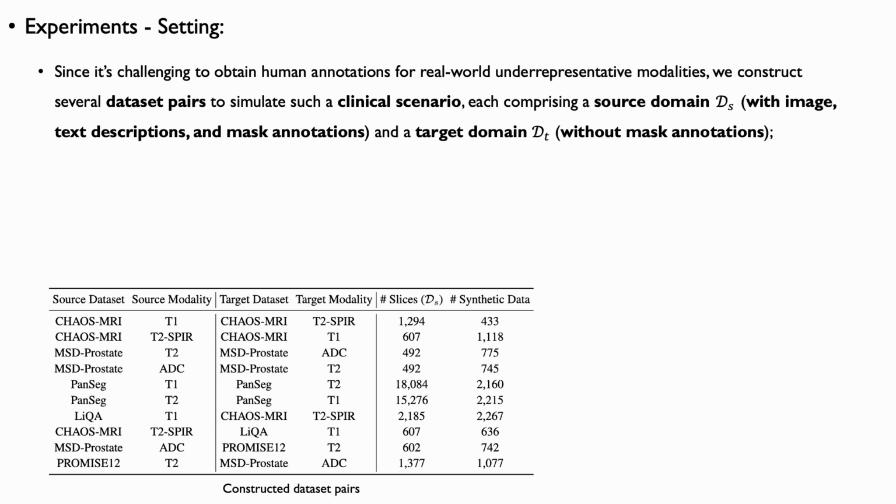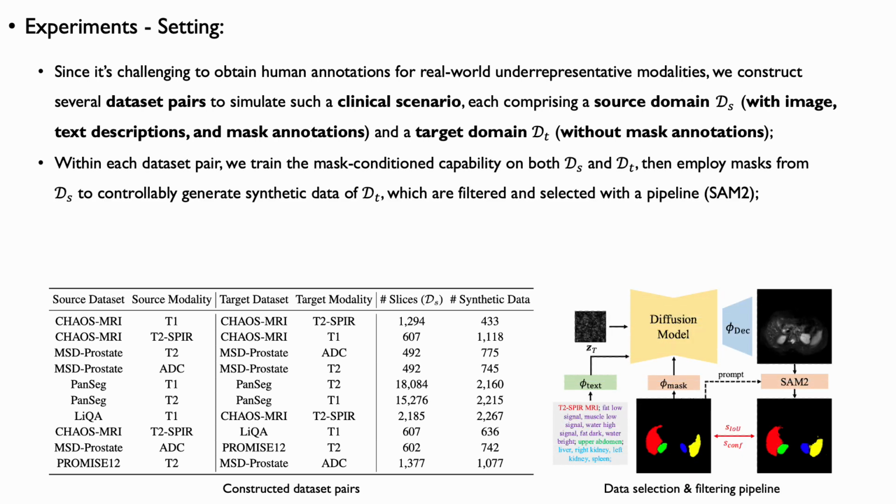Within each pair, we jointly use data from both the source and target domains to train MRGen's controllable generation capability. We then combine the source domain masks with the target domain textual descriptions to controllably synthesize target domain data. These generated samples are subsequently passed through the data selection pipeline shown at the bottom right to curate high-quality generations.